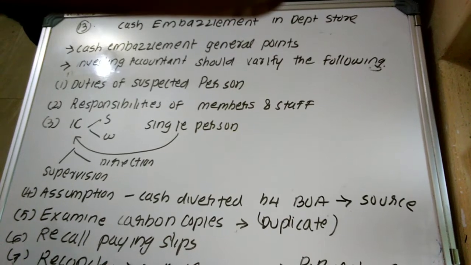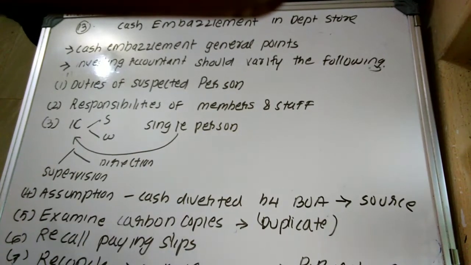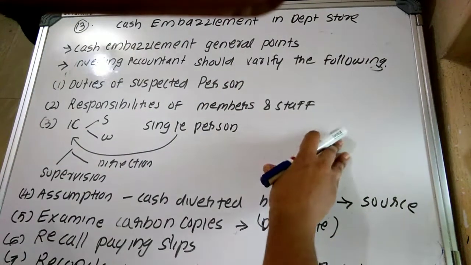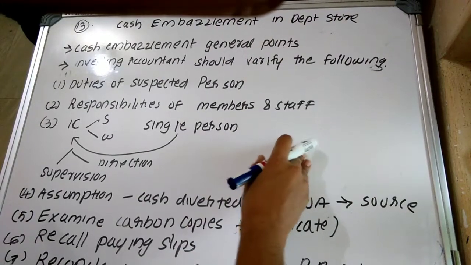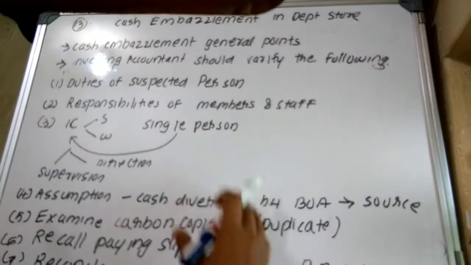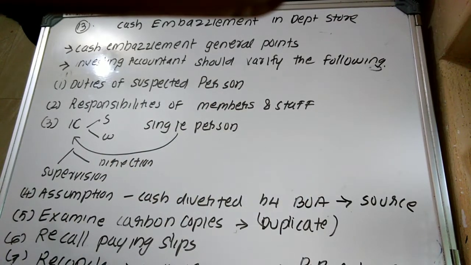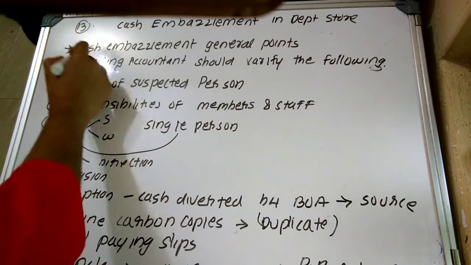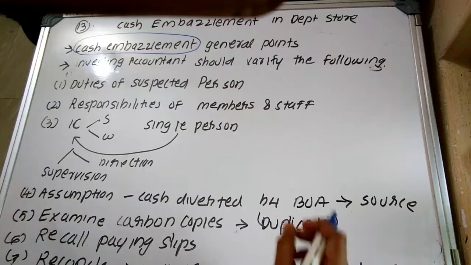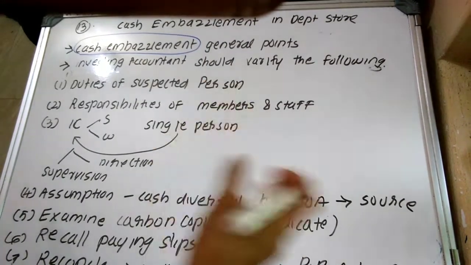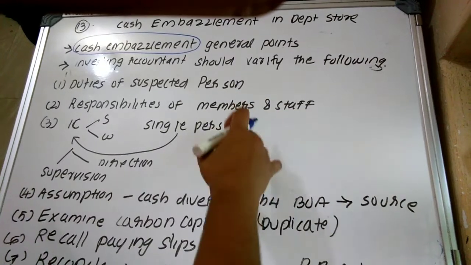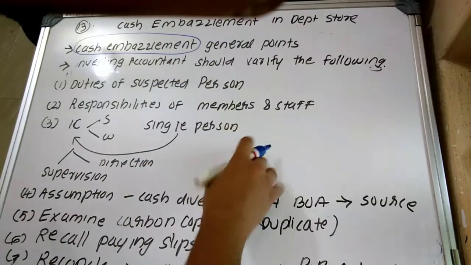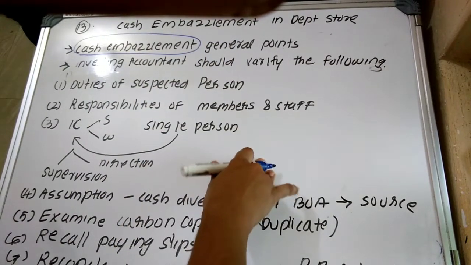So what is happening here actually? Why is an investigating accountant appointed? For the purpose of verifying or examining cash embezzlement in the departmental store, to determine whether cash embezzlement has occurred or not, or whether any situations exist that provide an indication of cash embezzlement. We have already discussed the investigating accountant's responsibility with respect to cash embezzlement. Do you remember that? I have given certain cases that the investigating accountant should verify or examine, whether the following cases are existing or not. If they exist, it can be concluded that cash embezzlement has taken place.